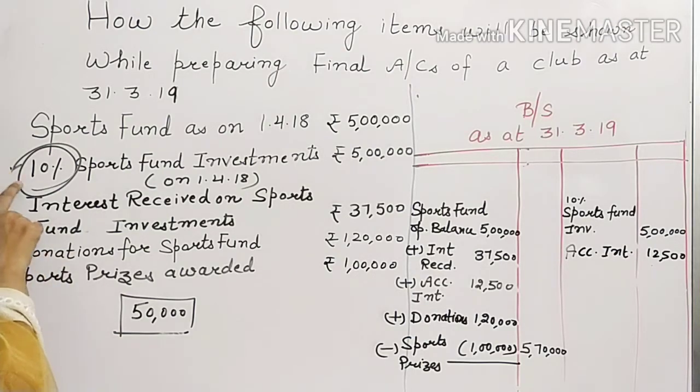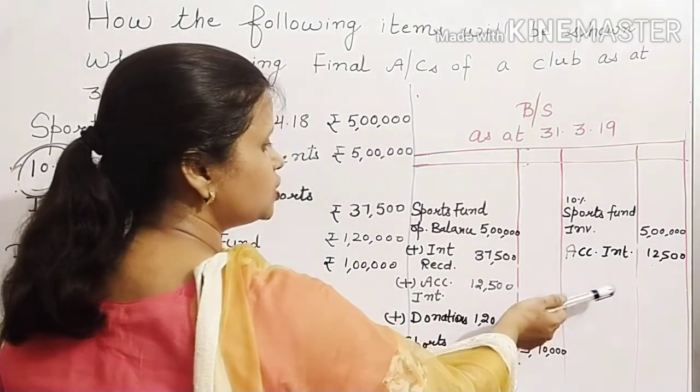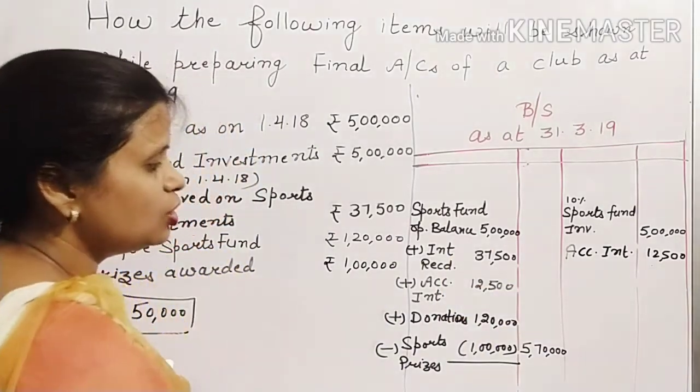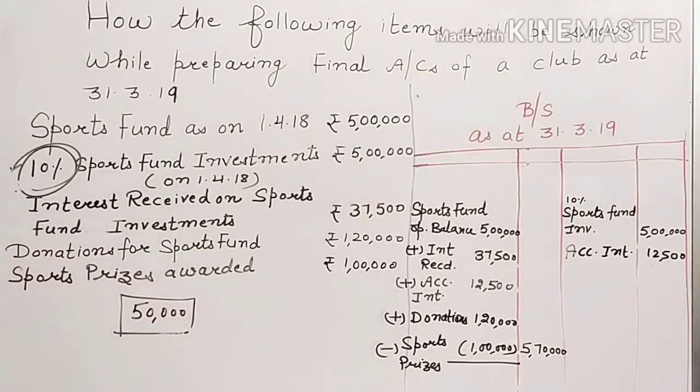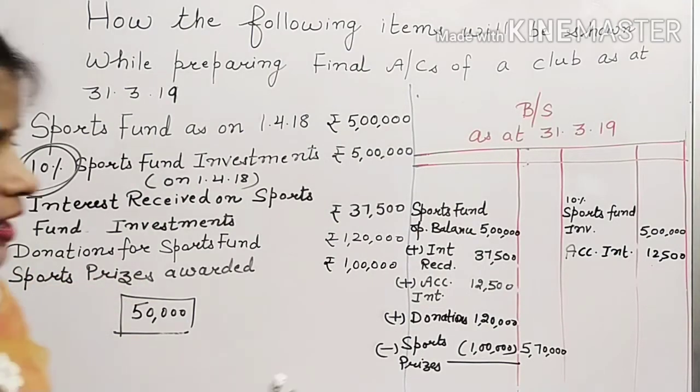Check the percentage, and if there is any accrued interest, show it on the asset side, and because it is an income for the organization, it will be added to the sports fund balance. Then whatever donations you have received for this account will be added to it, and if any expenses are made out of this account, they will be deducted. This is how you can proceed with your question.